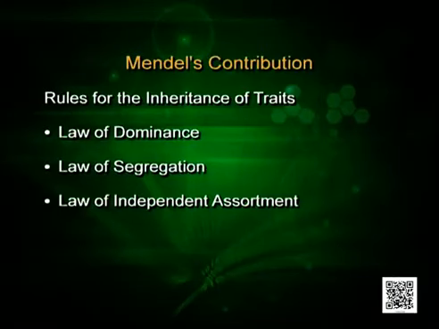Now, when he crossed tall plants with short plants and got all tall plants, he called it the law of dominance. Again we have to know what the basis was. The basis was very simple. In fact, every character in our body, children, is governed by a pair of genes, not by a single gene. And why do we call it a pair of genes? One gene is coming from the mother and one is coming from the father, or one from the male partner, the other from the female partner.